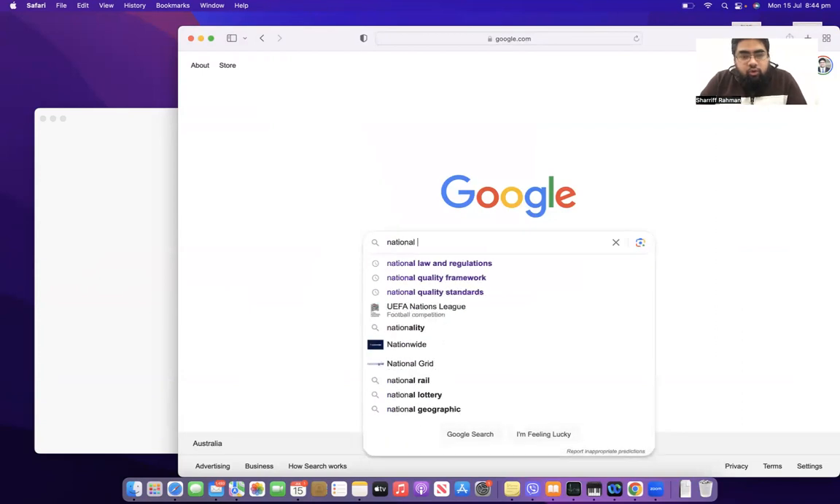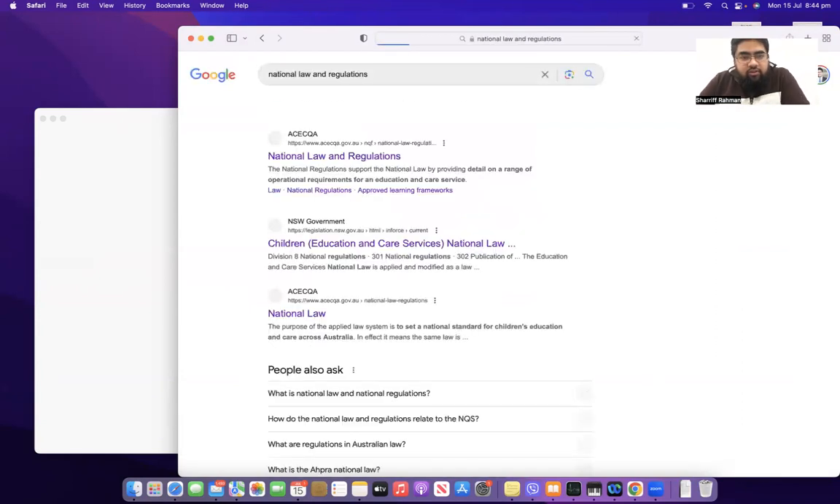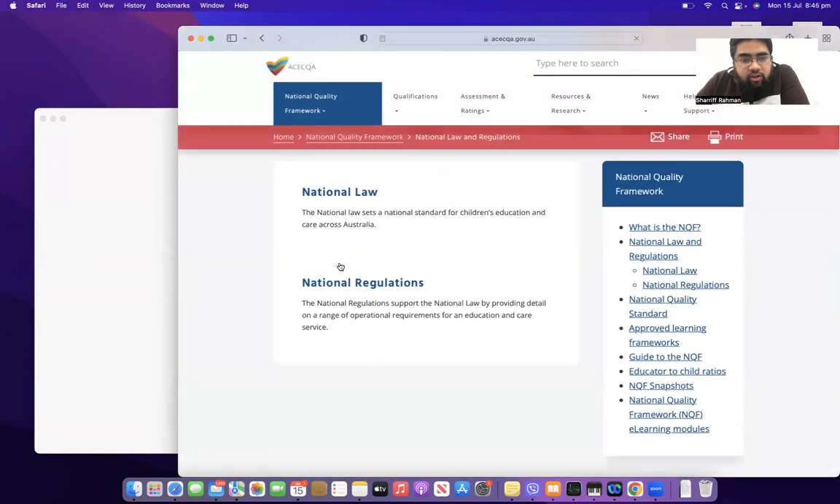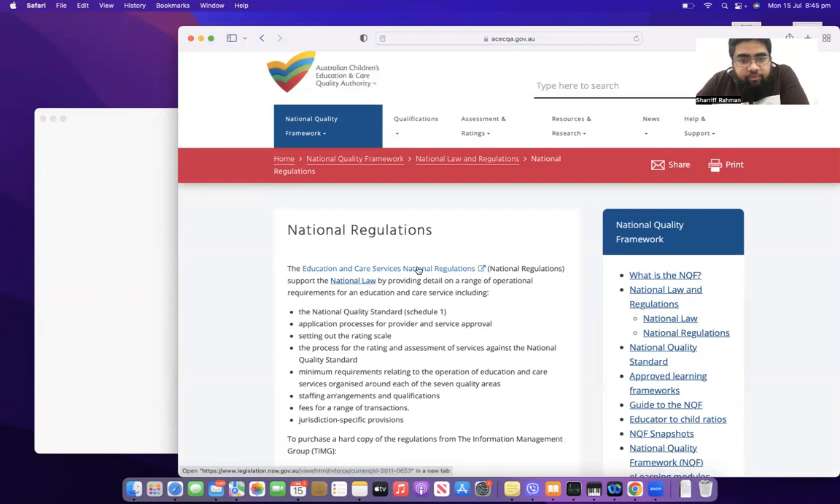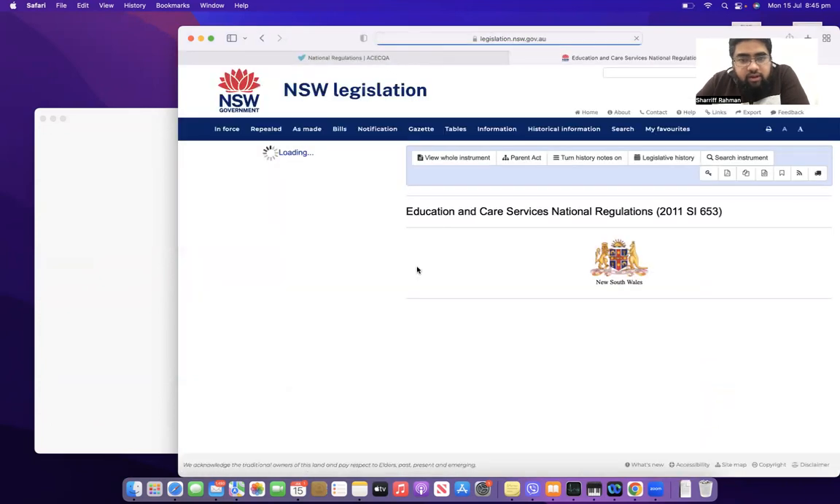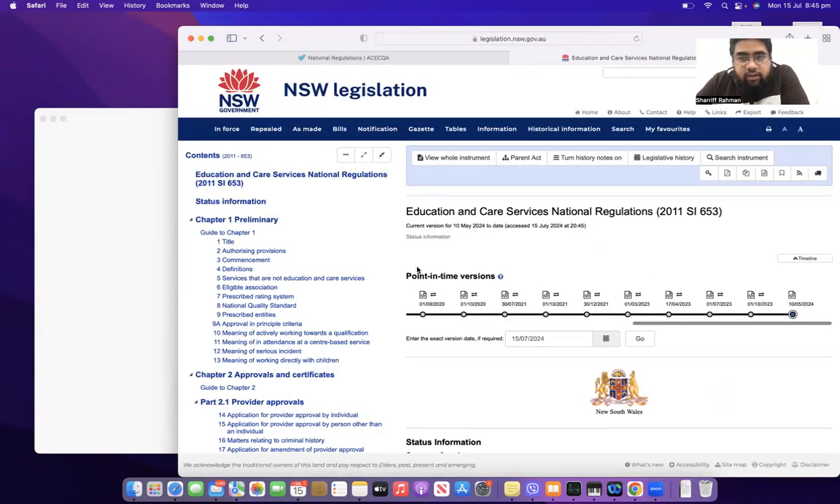Another way to access the national laws and regulations is the way I'm showing you now. Just go on Google on your phone, type in national laws and regulations, click on the first link that comes up, and that can take you to the national law and regulations. And most importantly is the national regulations. You click on these links, and then there you go. That's the latest national regulations.